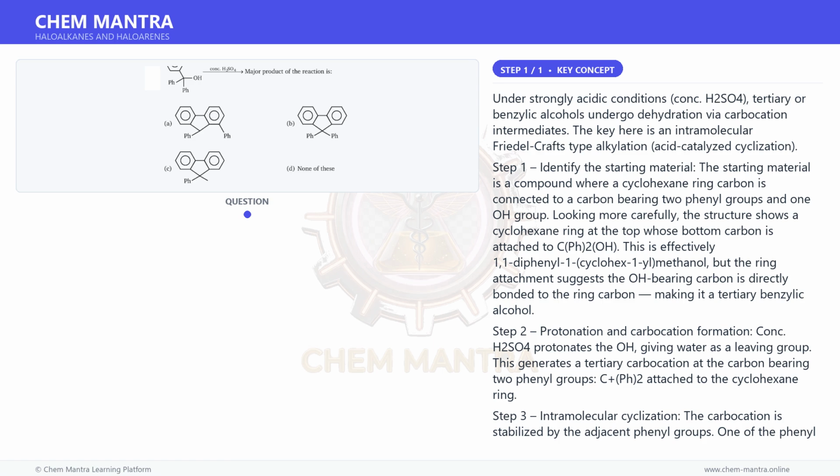This matches option B. Why do the other options fail? Option A places the two Ph groups on different carbons of the 5-membered ring, 1,3 positions, which would require a different mechanism and is not the product of simple intramolecular Friedel-Crafts on a gem-diphenyl carbocation. Option C shows a methyl group, but no methyl group is present in the starting material. Option D is eliminated because option B is correct.